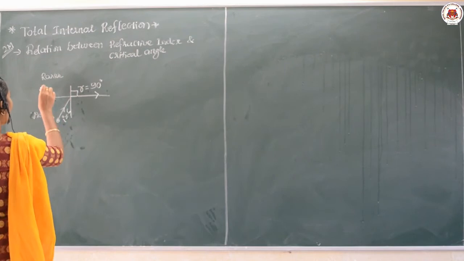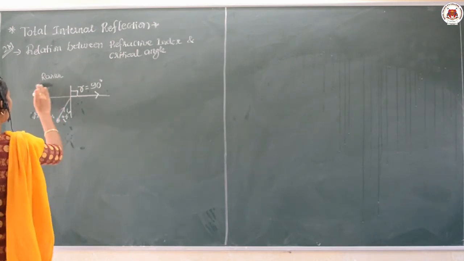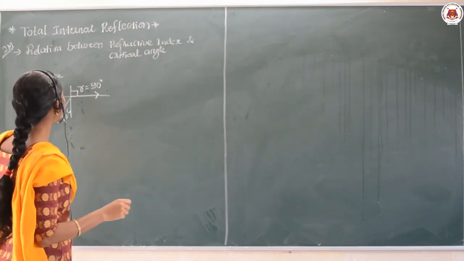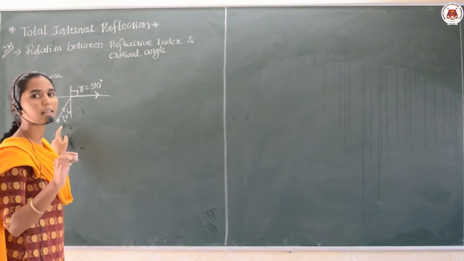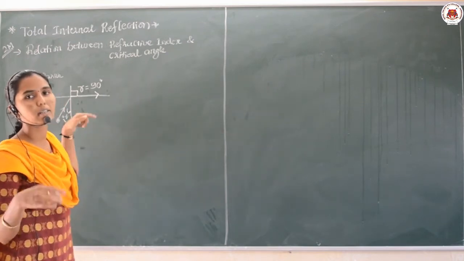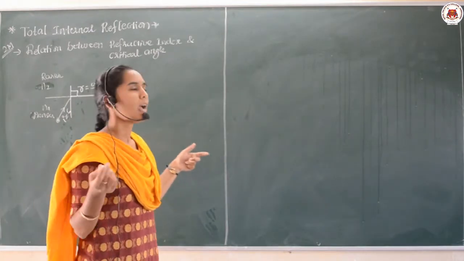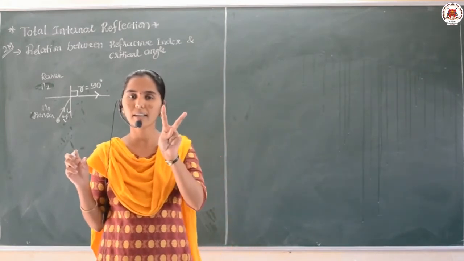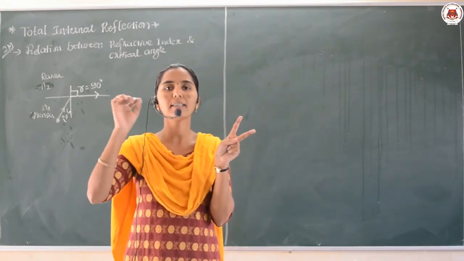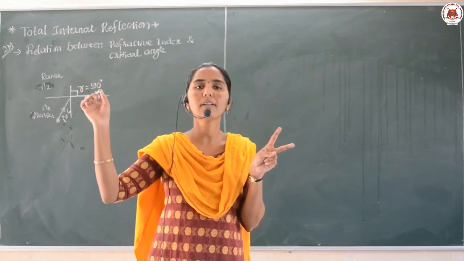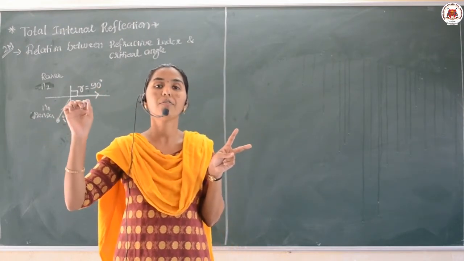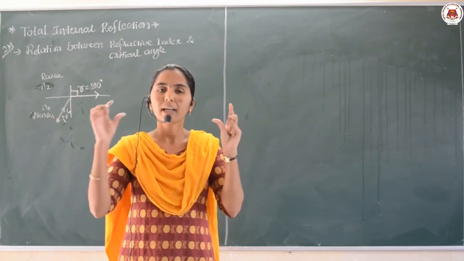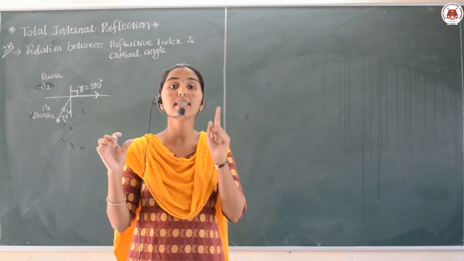And here I take this as the refractive index of medium 2 and this of medium 1. Why have I taken only 1 and 2 here? Where the light is incident I consider as medium 1, and where it is moving I consider as medium 2. And one more point: in the refraction law, the second law, sin i by sin r is equal to the refractive index n21, the refractive index of medium 2 with respect to medium 1. That law is also called Snell's law.